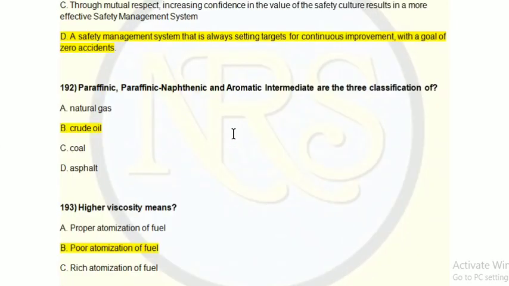Question number 192. Paraffinic, naphthenic, aromatic, intermediate are the classifications of: option A, natural gas; option B, crude oil; option C, coal; option D, asphalt. So what is paraffin? You will see.